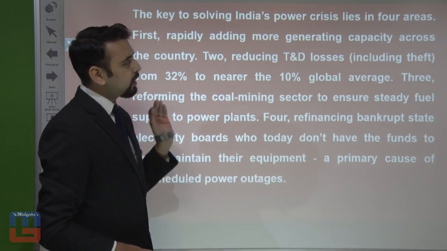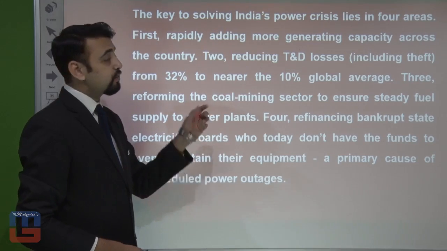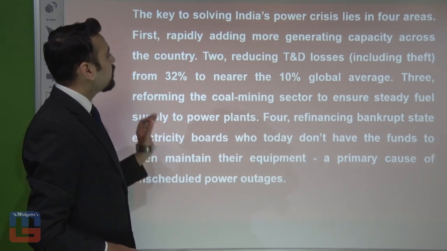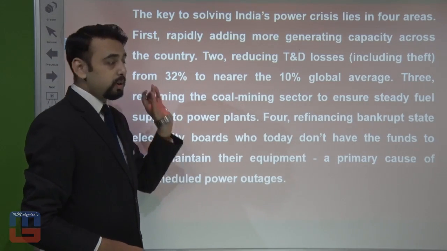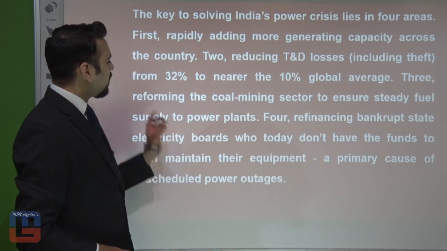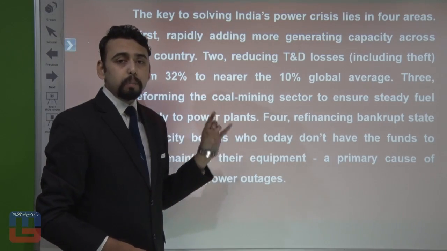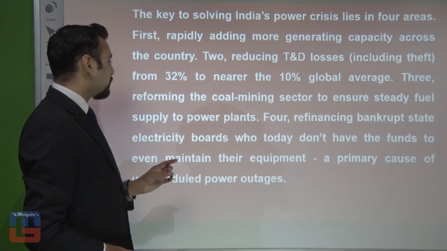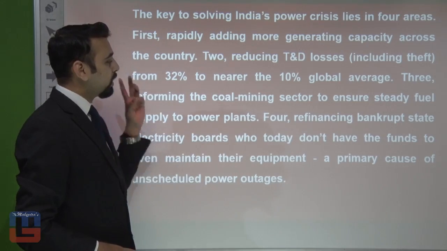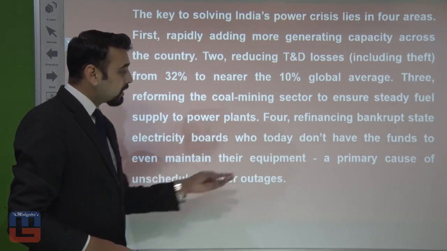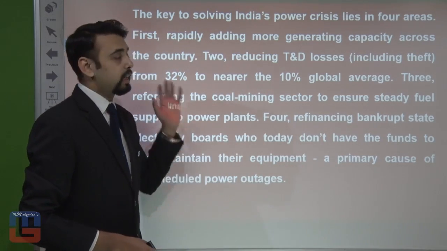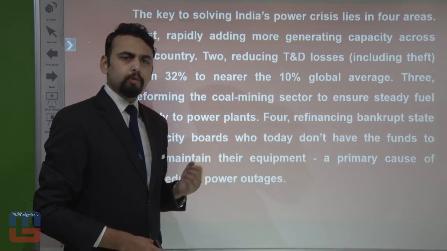And here's the last part. The key to solving India's power crisis lies in 4 areas. First, rapidly adding more generating capacity across the country. 2, reducing T&D losses including theft from 32% to nearer 10%, the global average. 3, reforming the coal mining sector to ensure steady fuel supply to power plants. 4, refinancing bankrupt state electricity boards who today don't have the funds to even maintain their equipment, a primary cause of unscheduled power outages. Okay, so here was the passage. Now let's have a look at the questions.